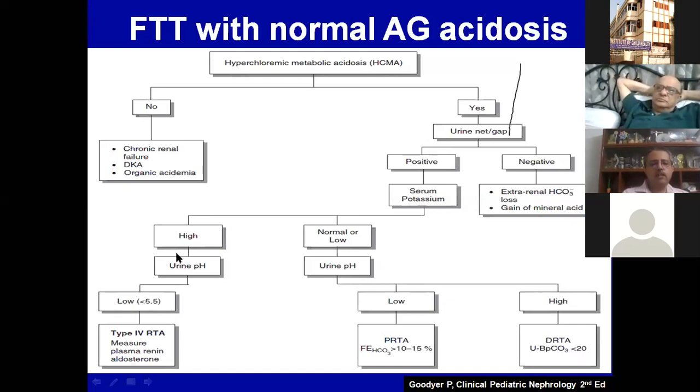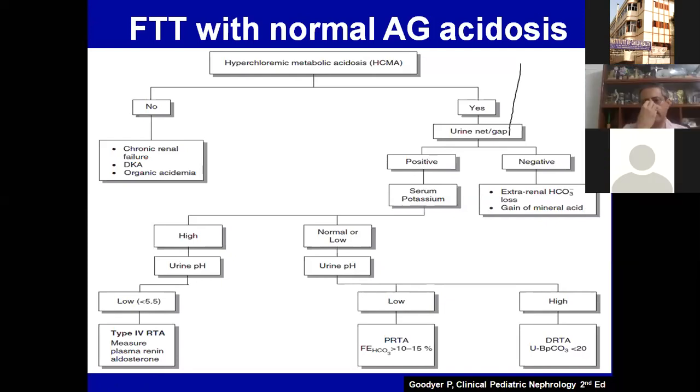And if the potassium is high, then it is more likely to be type 4. If the potassium is low, it is more likely to be type 1 or type 2. Then you can look at the urine pH. You can look at the fractional excretion of bicarbonate. You can look at the urine and blood carbon dioxide difference and come up with whether it is a proximal or distal RTA.